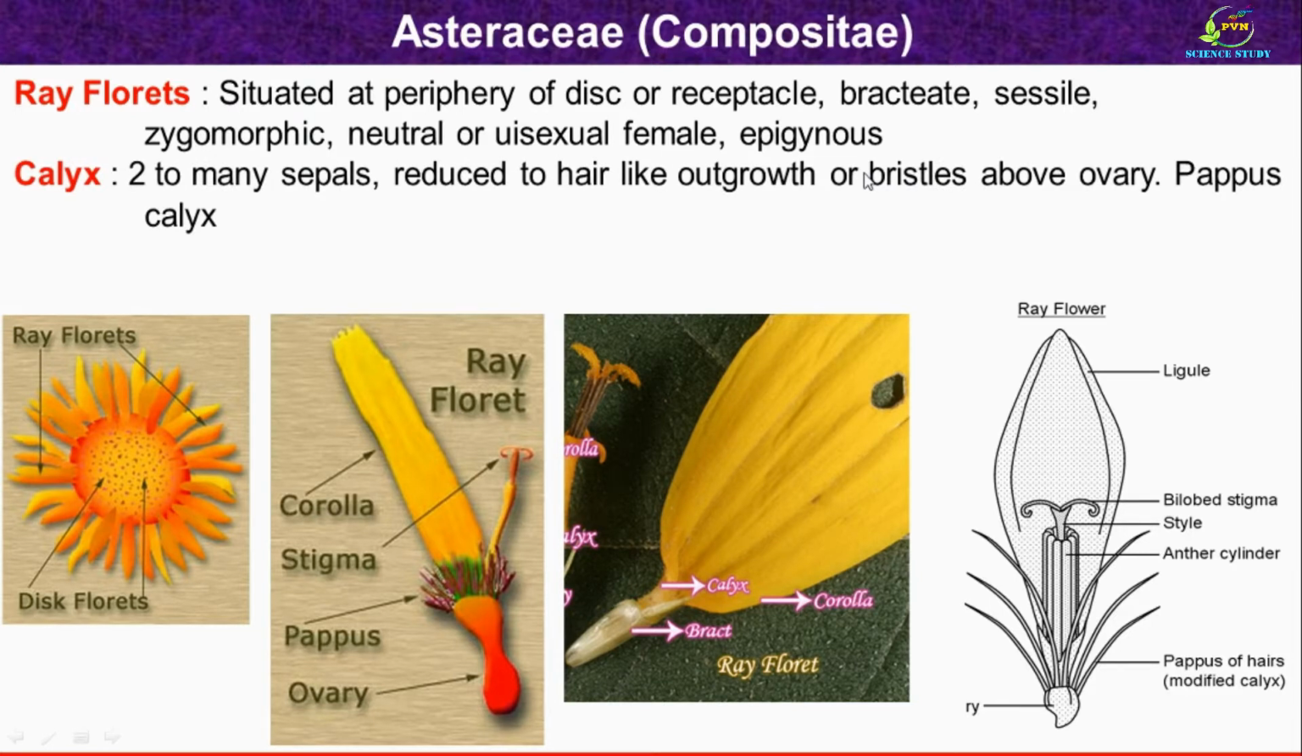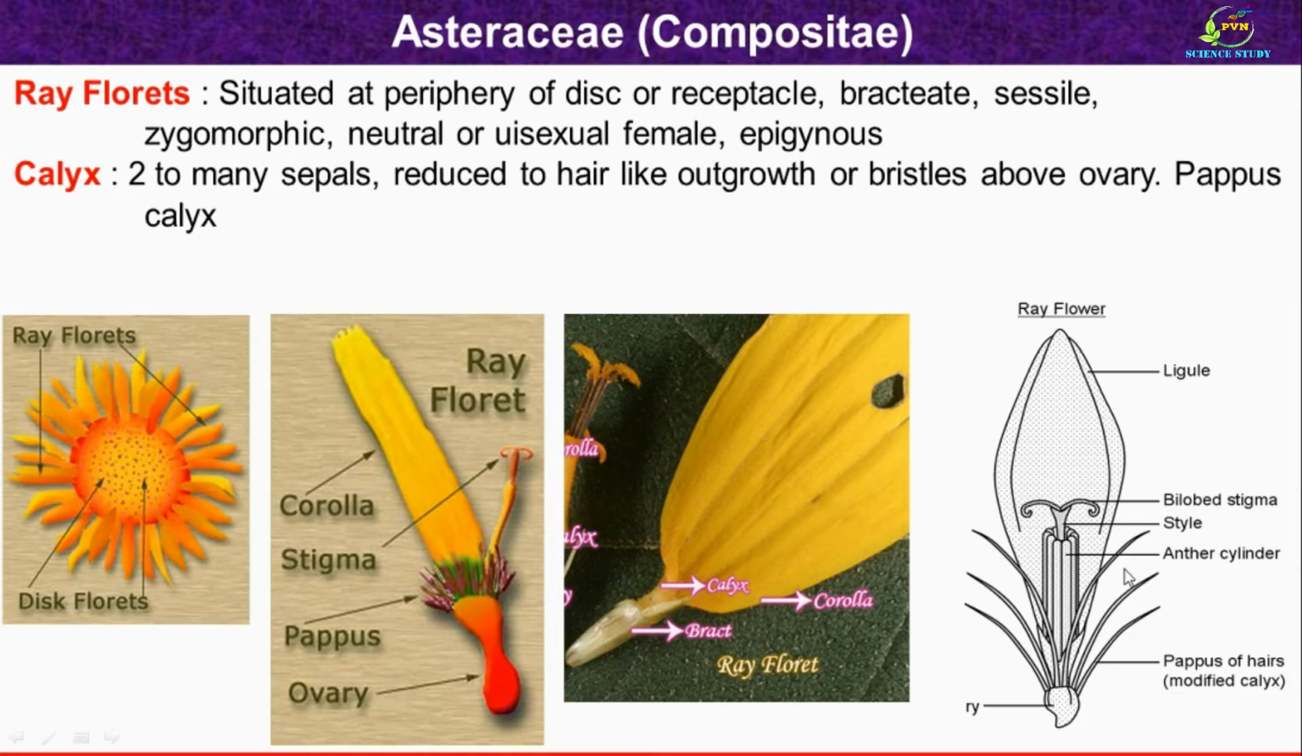Then we will see the floral whorls of ray floret. First of all, we will see the calyx. So this is the calyx. Calyx consists of 2 to many sepals. Generally, calyx is reduced to hair-like outgrowths or the bristles known as pappus calyx. So here you can see the hair or the bristle-like outgrowths representing pappus calyx.